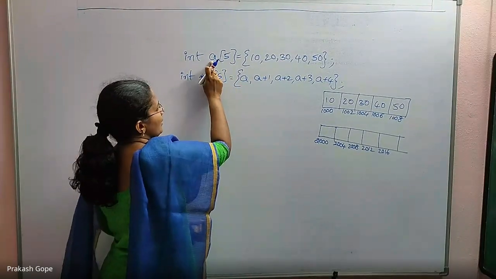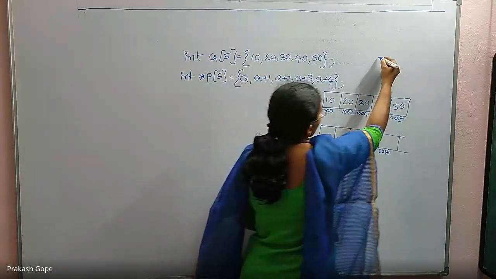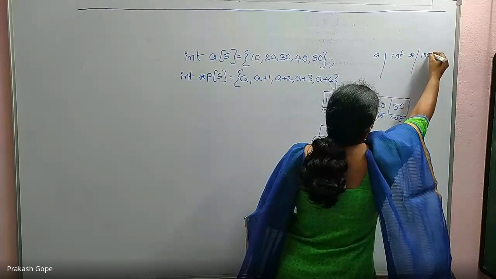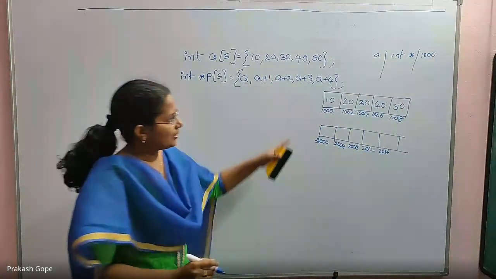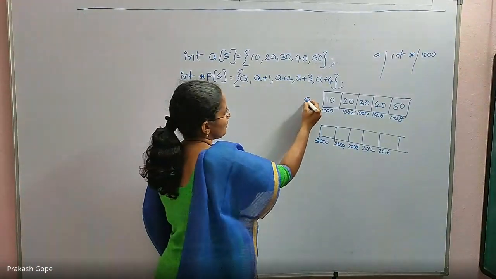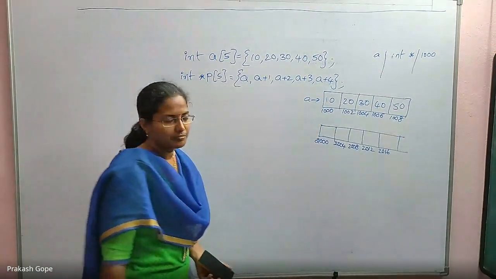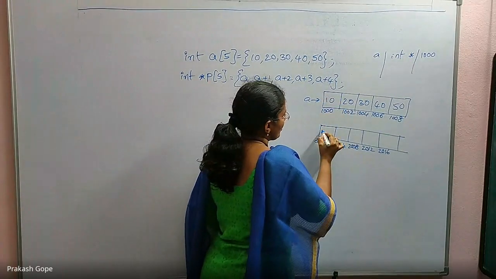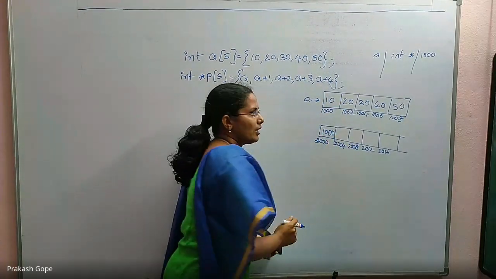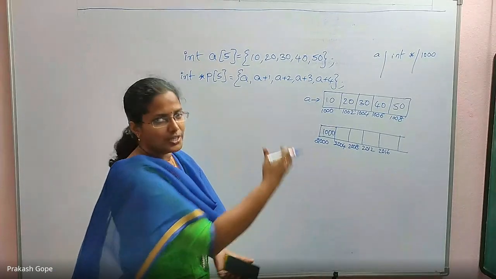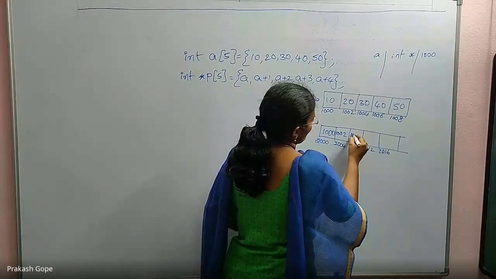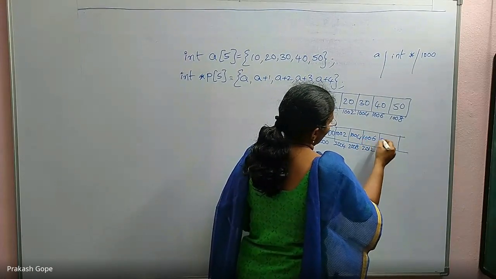What is A? Array name. Internally it is maintained as the first element's address, which is int *, and its value is 1000. So that A value is the first value, 1000. A+1, integer pointer plus 1 is the next integer pointer, which is 1002, 1004, 1006, 1008.